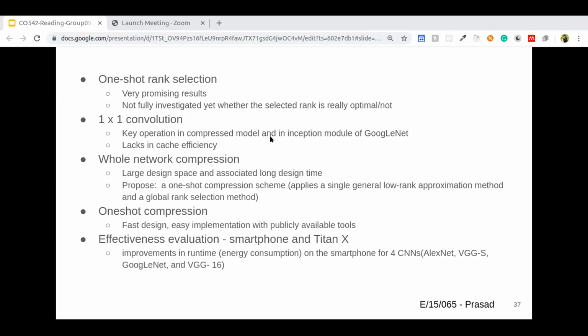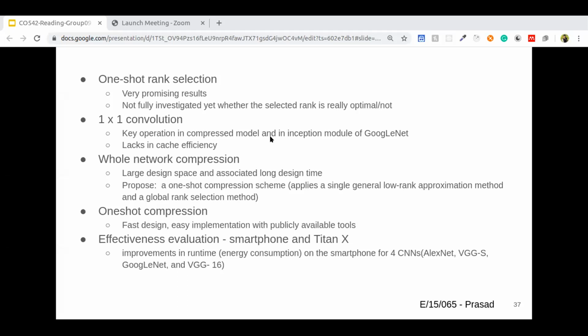Whole network compression is challenging due to the large design space and associated long design time. In order to address this problem, they propose a one-shot compression scheme which applies a single general low rank approximation method and a global rank selection method. Thus, one-shot compression enables fast design and easy implementation with publicly available tools.